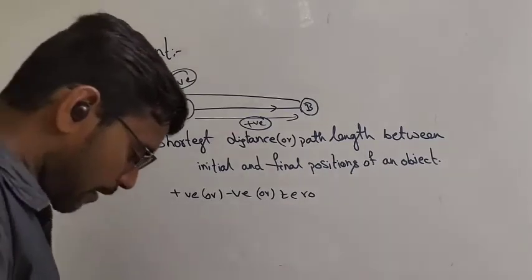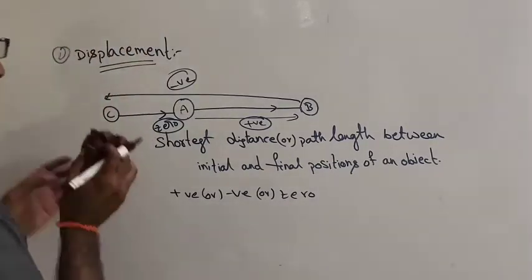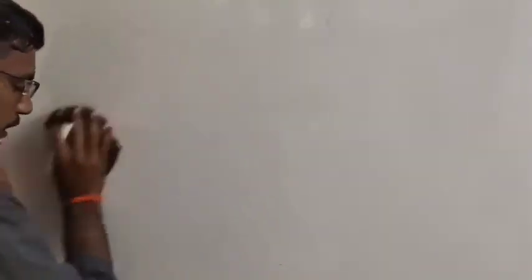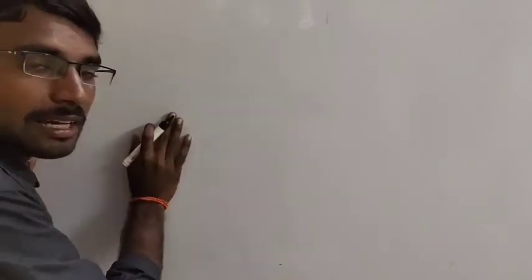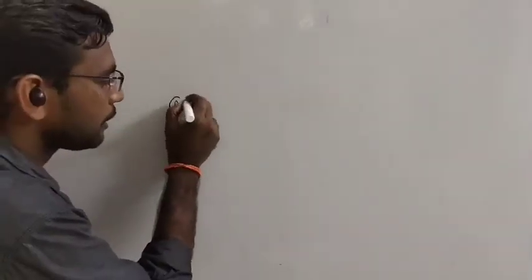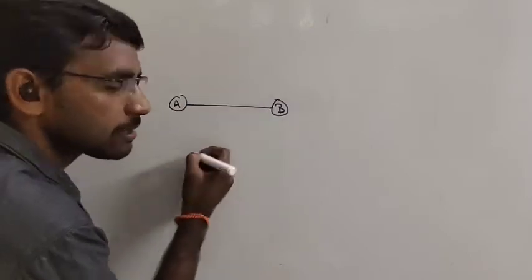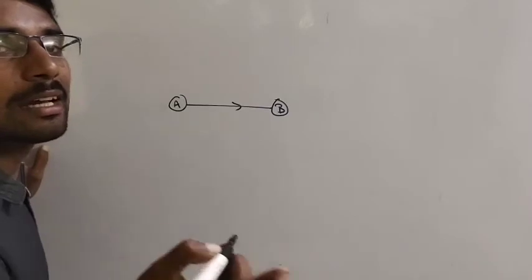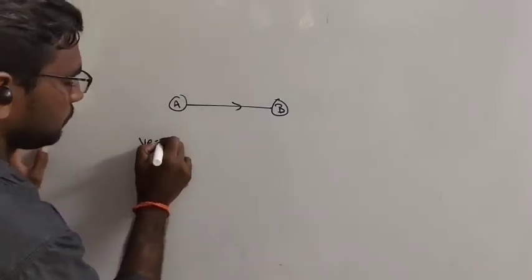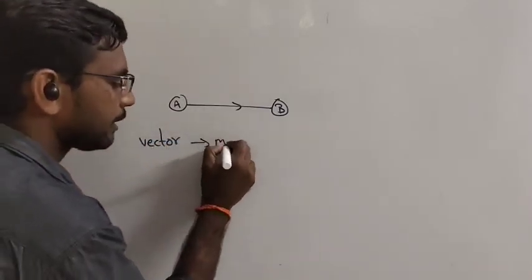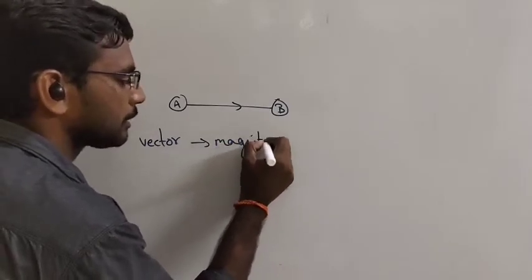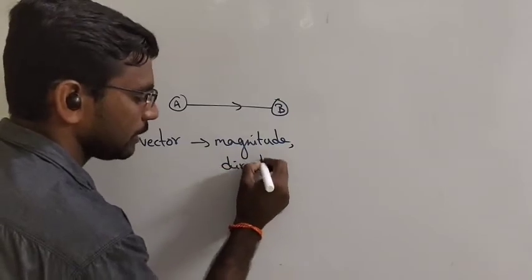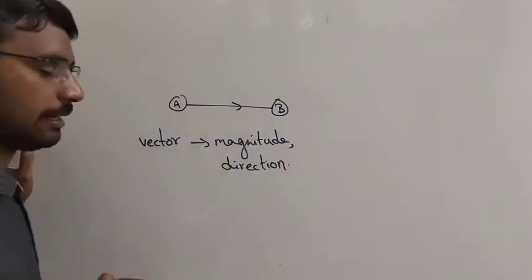Okay, here I have to give a few important points between distance and displacement. Displacement is a vector from A to B. It is in a straight line. It is the shortest distance in a particular direction. That means it is a vector. So it has both magnitude as well as direction.